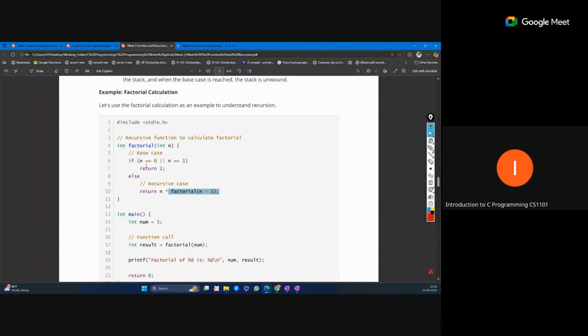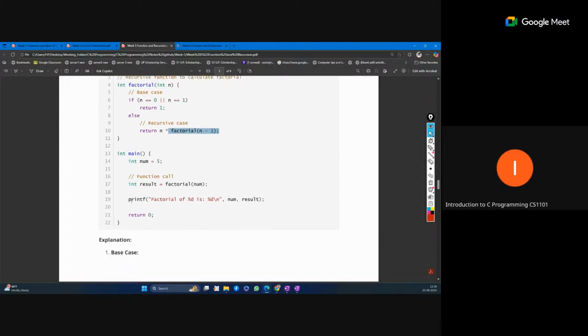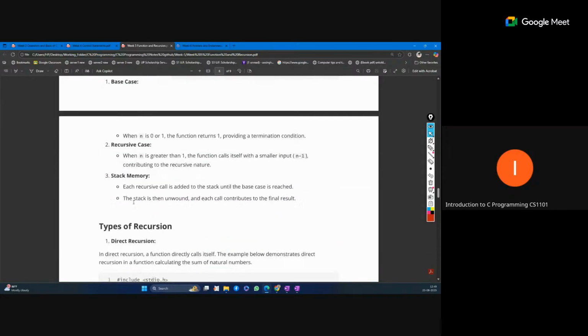The base case should always be there, otherwise your code will keep calling until the recursive depth limit, and that will create a problem. The recursive case should also have a condition where the input data moves toward the base case. After some recursive calls, your process should reach the base case. That condition should be there in your function definition. So this is the base case and recursive case.